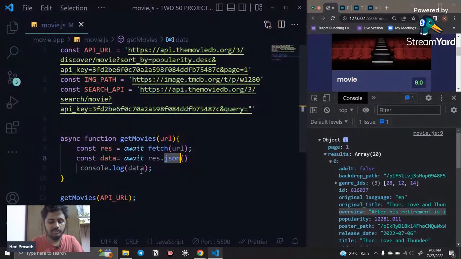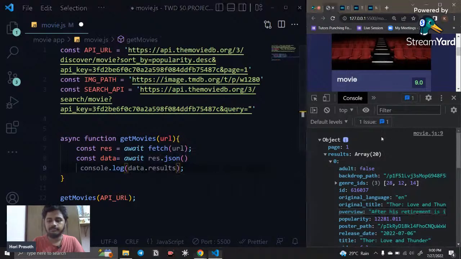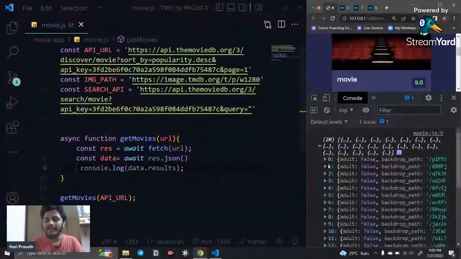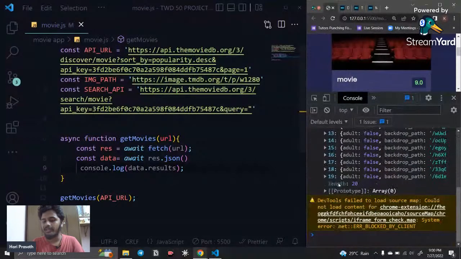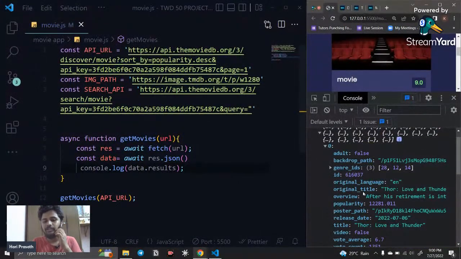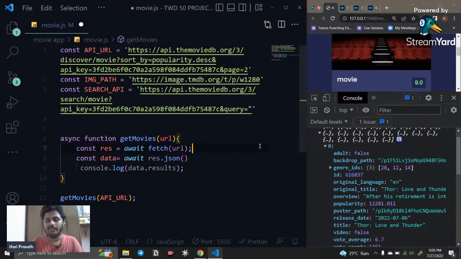And for a clearer view, you can use results too. Something like this, and I save this. Here you can see it shows only the results, it does not show the object and all. So around 20 movies are there, totally length 20. These 20 movies are going to be page one, like the first page. If I change to page 2, then what would happen?